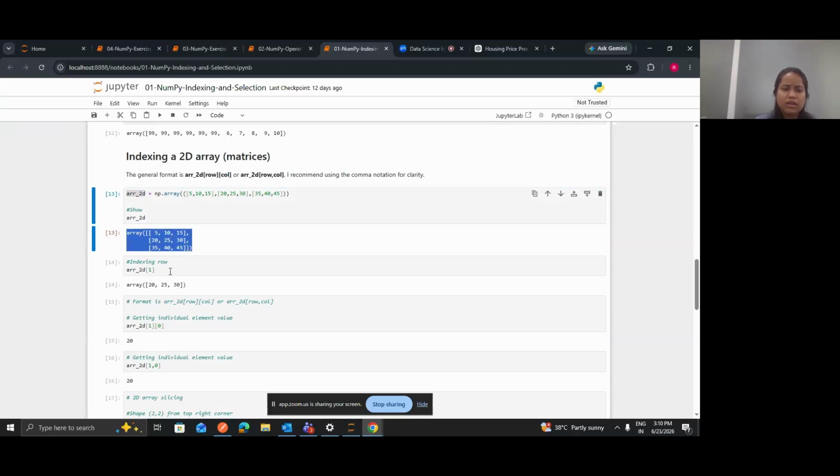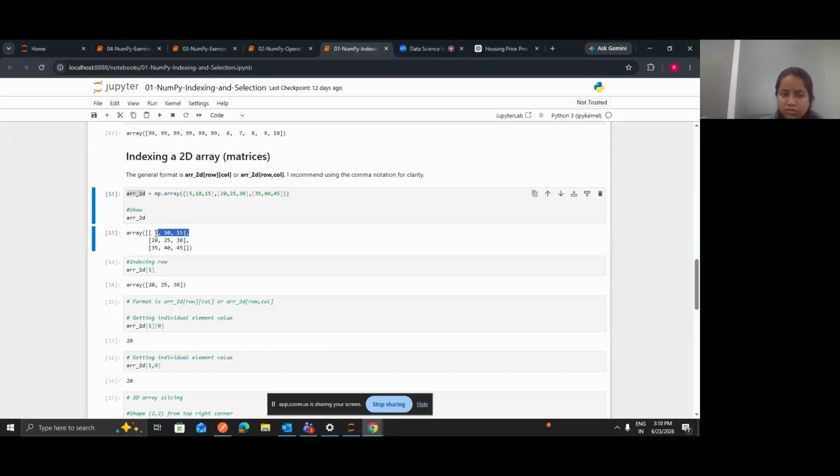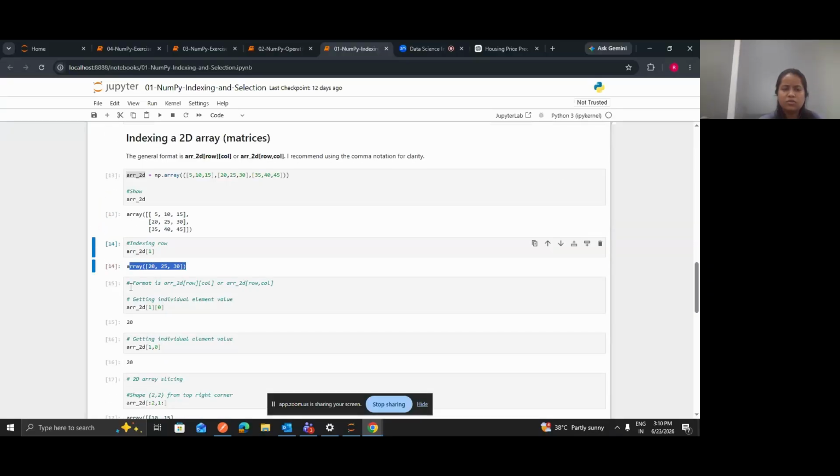Since here we have not specified the column number, it will print the whole row. This is your zeroth row, this is your first row. Since we are not passing the column number, it will print this whole row, and you can see in the example that it prints the whole row.